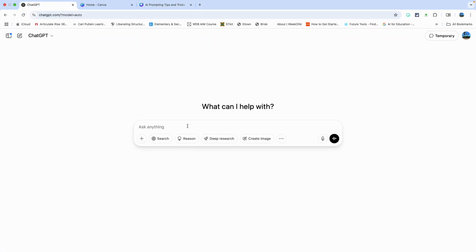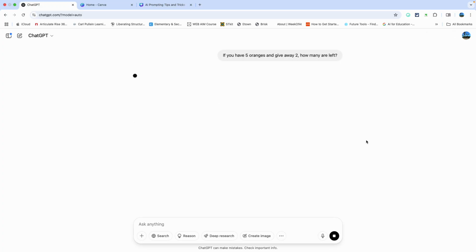So, if I go into ChatGPT and I just put in, if you have five oranges, you give away two, how many are left? This is great for just factual information, even opinions, getting feedback, etc. And as you can see right here, it's going to generate that.